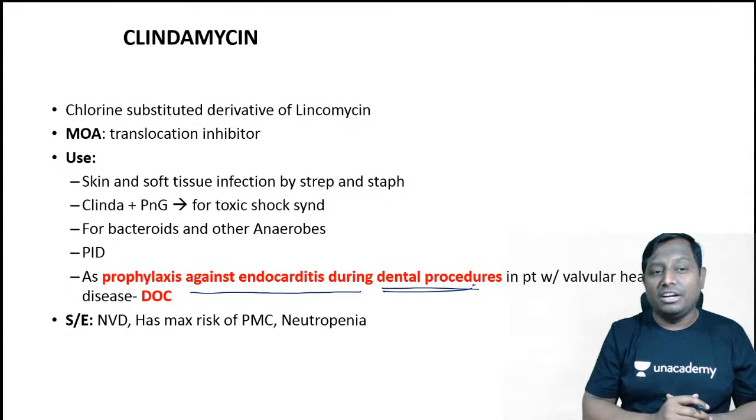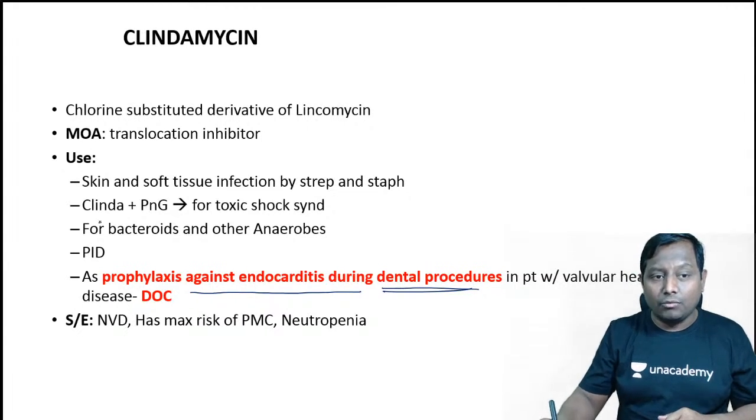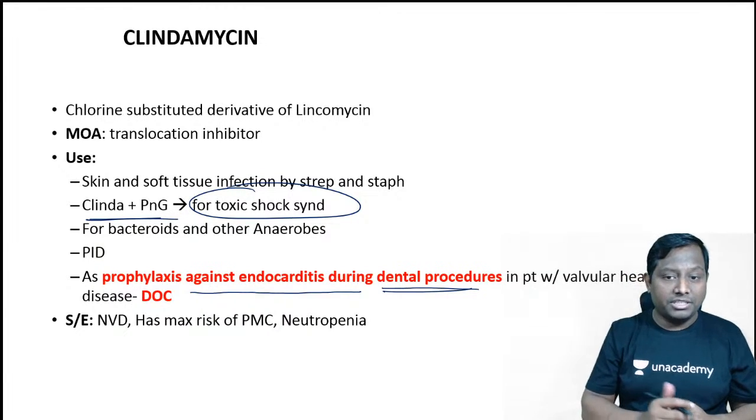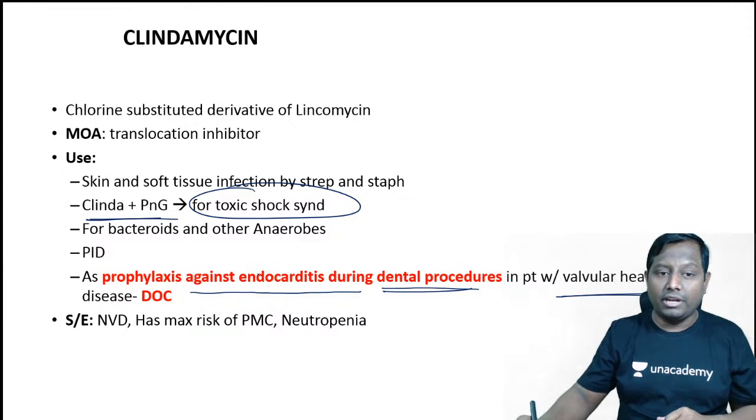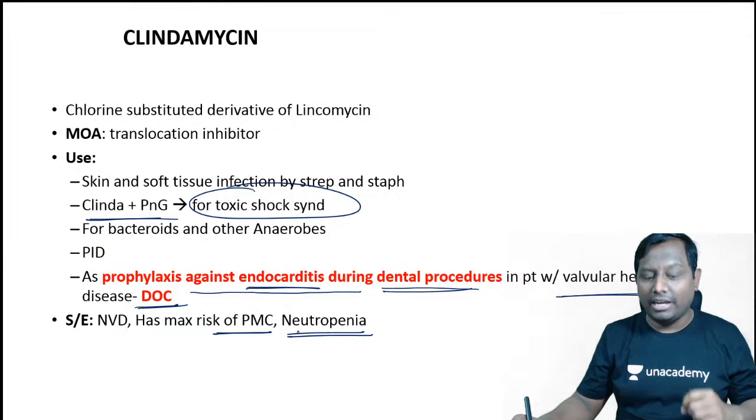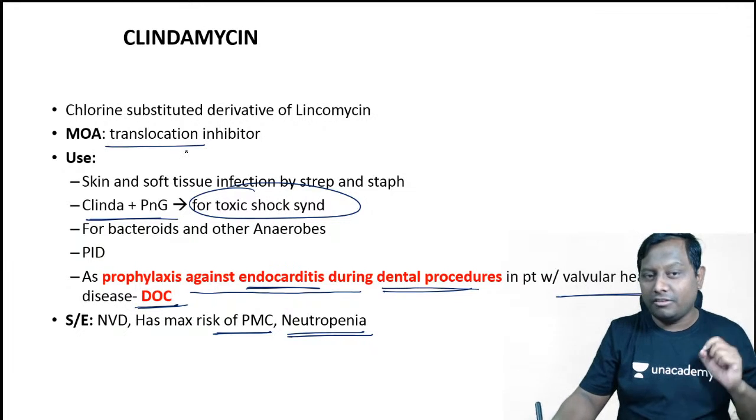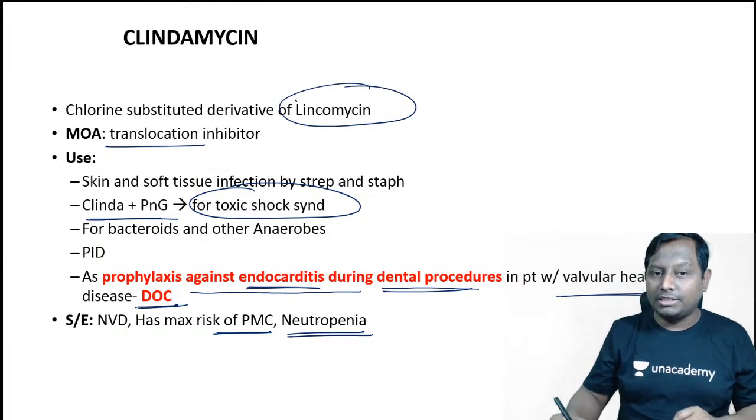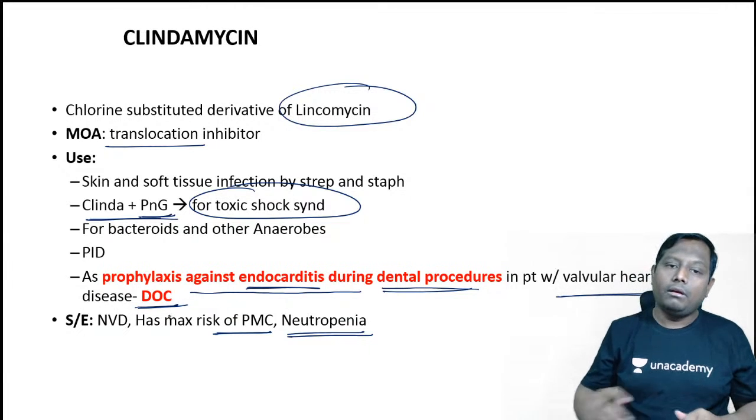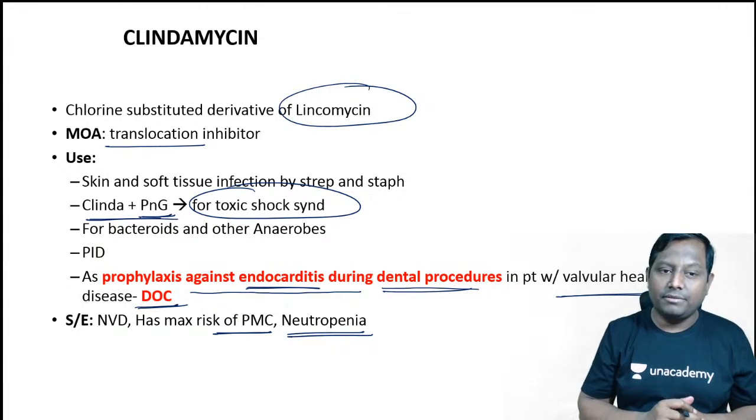Usme it is considered as a drug of choice. Remember, right? It can also be used along with the penicillin G for the toxic shock syndrome. But in a patient with the valvular heart disease, if you want to give as a prophylaxis for the endocarditis, it is considered as a drug of choice. Remember, okay? It is having maximum risk of pseudomembranous colitis and also causing a neutropenia. So few important information I have highlighted. Please do remember that. Translocase inhibitor, very important. Only drug under the lincomycin. Penicillin G ke saath you can use it in toxic shock syndrome, right? Then drug of choice in the endocarditis in the dental procedure in a patient with a valvular heart disease.